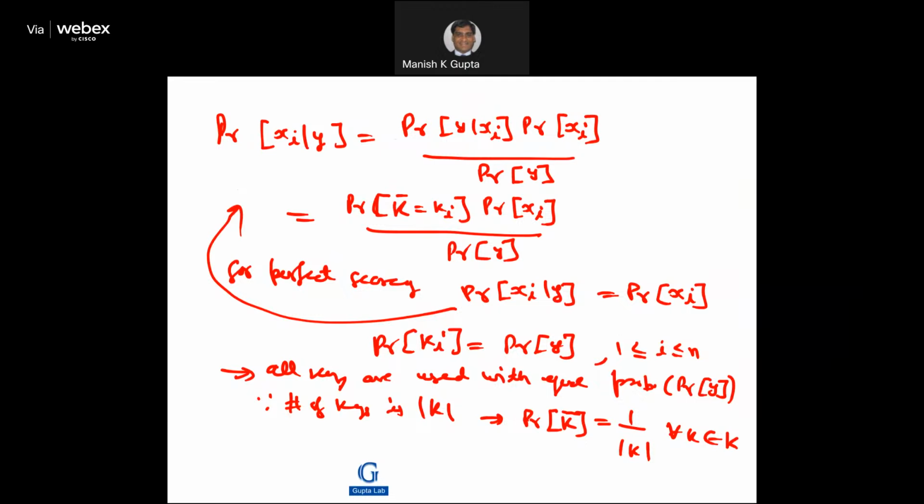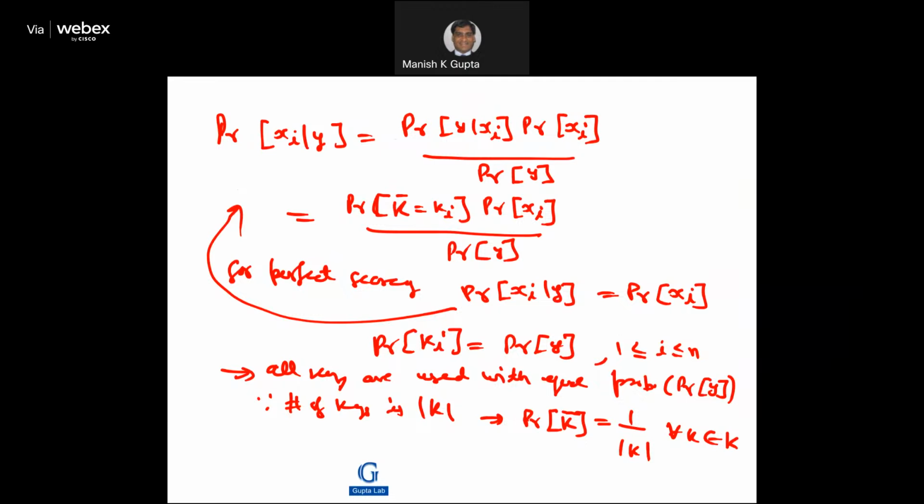Now, the probability of y given xi is basically the probability of the key k being equal to ki, that key, from the key space, times the probability of xi divided by the probability of y. Now, for perfect secrecy, we have this condition: the probability of xi given y is the same thing as the probability of xi. This is because of the perfect secrecy definition. I can substitute it here and we'll cancel out.